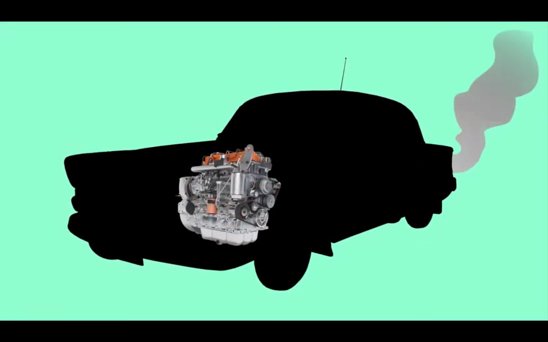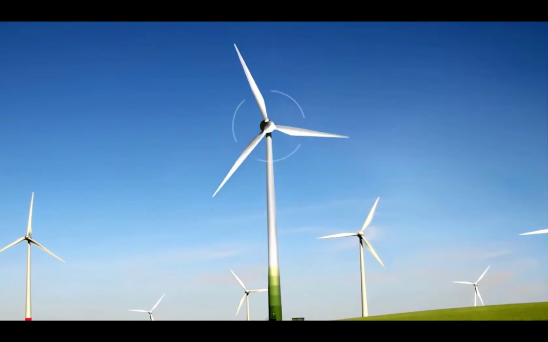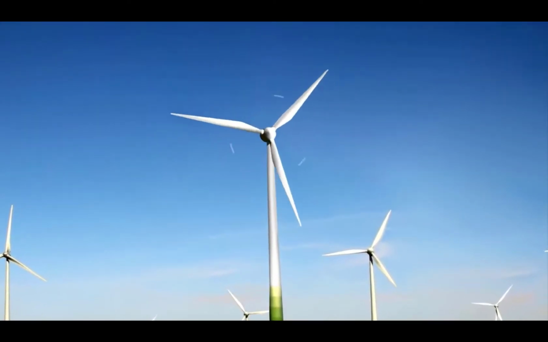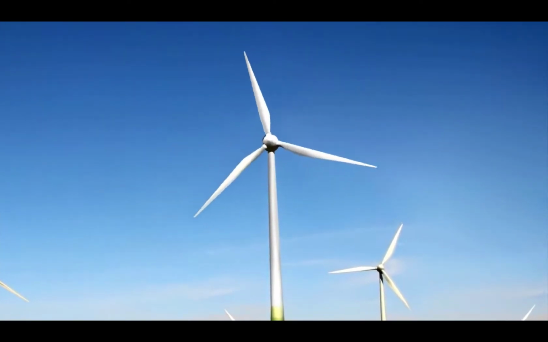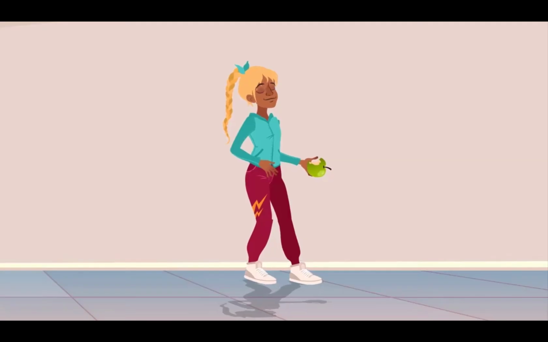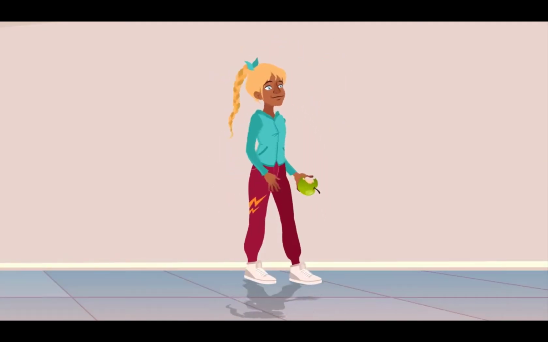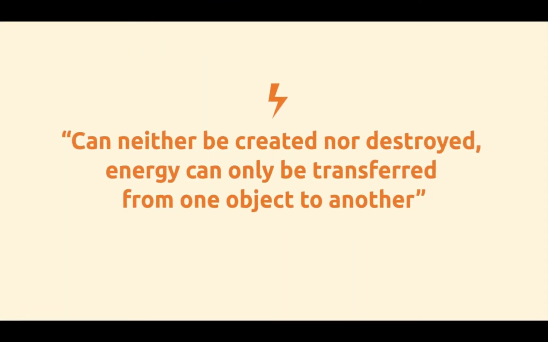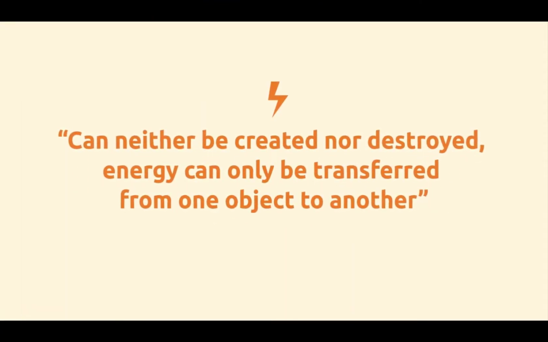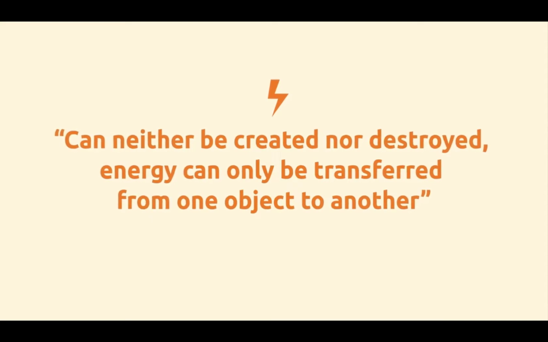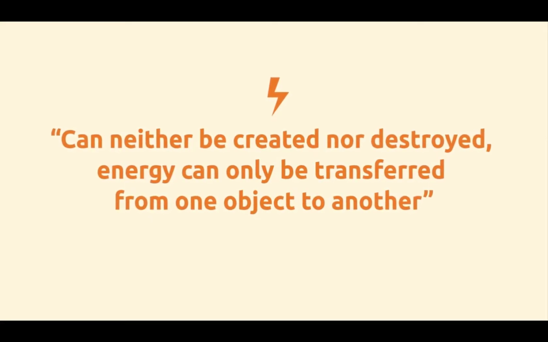For example, cars move thanks to energy produced by motor combustion. The blades of the mill start moving thanks to the energy produced by the wind. And we can walk or jump thanks to the energy we get from food. You should know that energy can neither be created nor destroyed. Energy can only be transferred from one object to another.